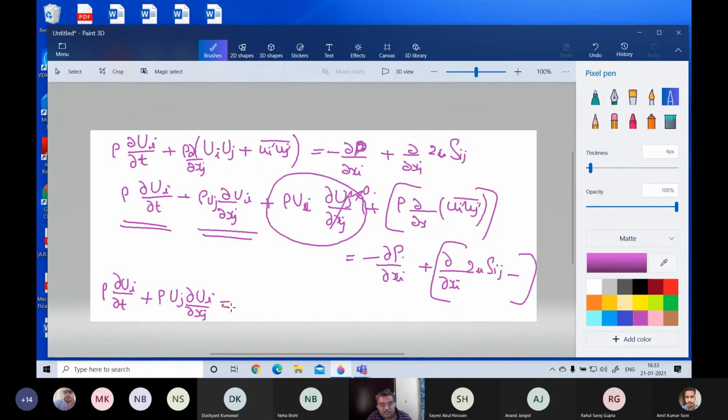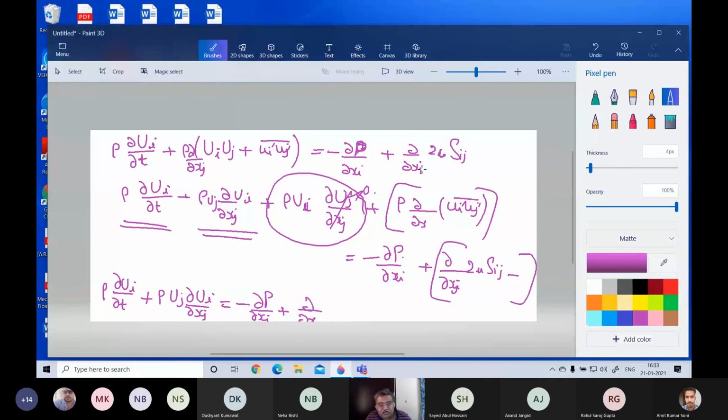And the plus term is dou by dou xi, dou by dou xj actually. Yes, sir, this is dou xj. Dou by dou xj of, I think it becomes Sij minus rho ui uj bar.